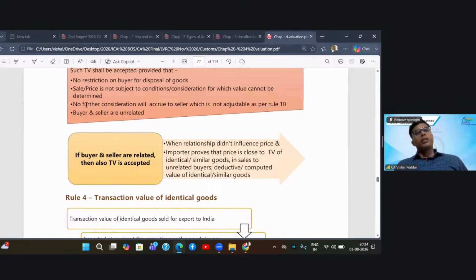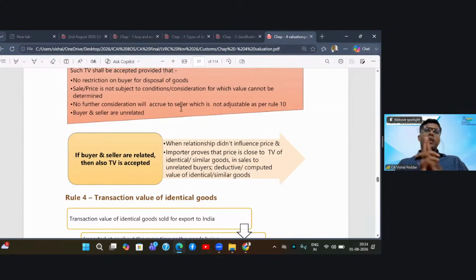Next, there should be no further consideration accruing to the seller. It means you should not put such a condition that today the buyer will pay $100 and also in future the buyer will pay some amount. So firstly, you should try not to keep any future consideration. Point number one.